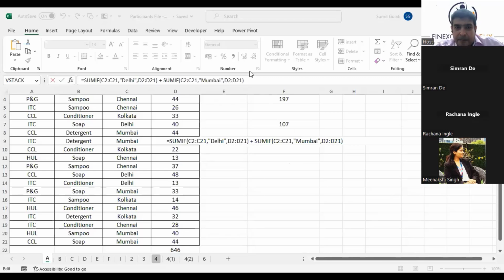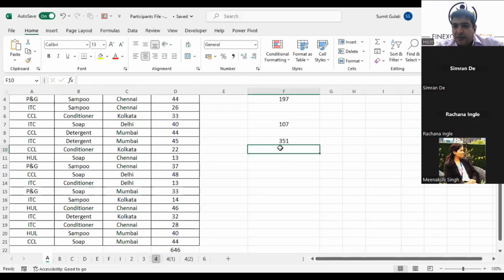Is it 120? The answer is, I'll tell you, 351. Shankar, if it is coming out to be 120, probably one of the spellings of Mumbai or Delhi may have gone wrong.